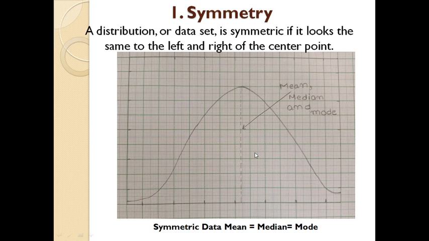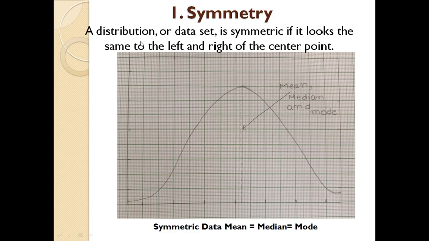Symmetry. A distribution is said to be symmetrical when the distribution on either side of the mean is a mirror image of the other.